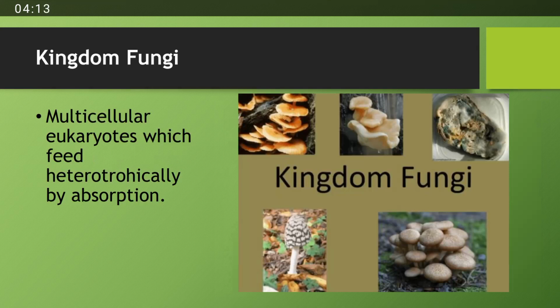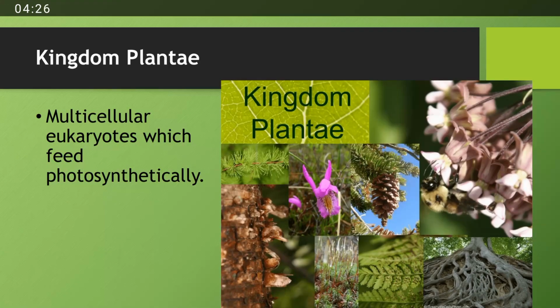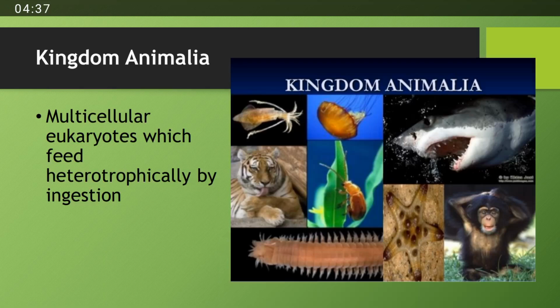Then multicellular eukaryotes which feed heterotrophically by absorption were placed in kingdom Fungi. Heterotrophically means they cannot prepare their own food and have to take it from another or outer source. Multicellular eukaryotes which feed photosynthetically, meaning autotrophs which can prepare their food inside their body, were placed into kingdom Plantae. Then kingdom Animalia consists of multicellular eukaryotes which feed heterotrophically by ingestion.